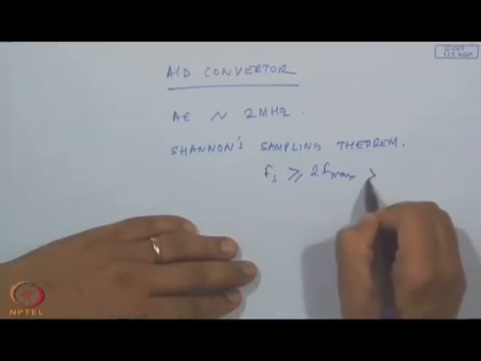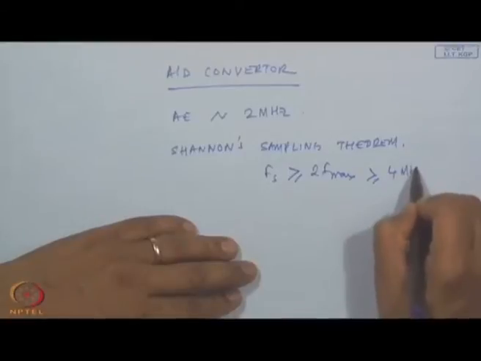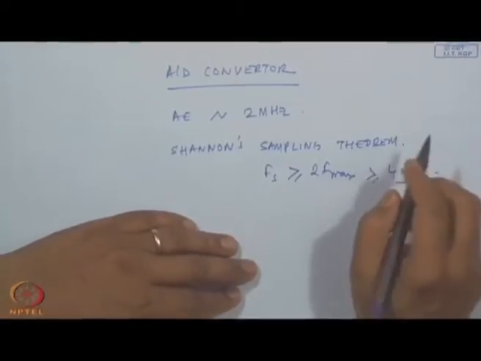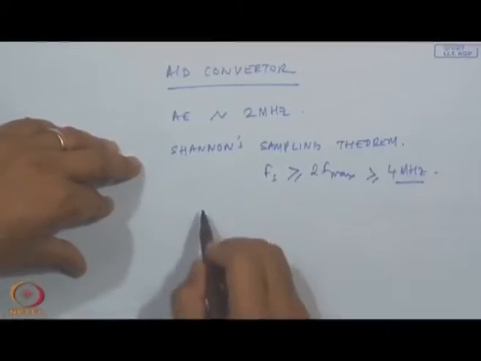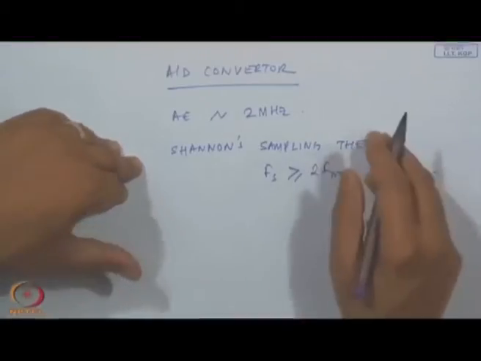So, at least greater than 4 megahertz in this case. In early days, getting AE systems with such high sampling rates was a problem. The digital signal processing for acoustic emission was not very popular, but of late A to D systems with high sampling rates are available, and they have been used in acoustic emission signal analysis.